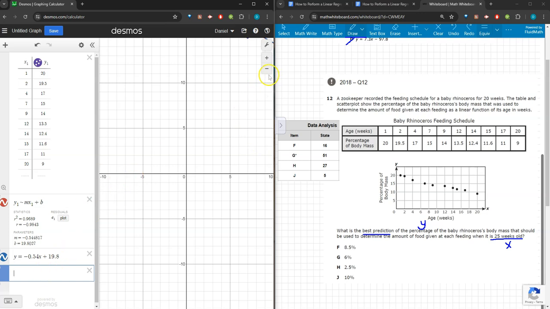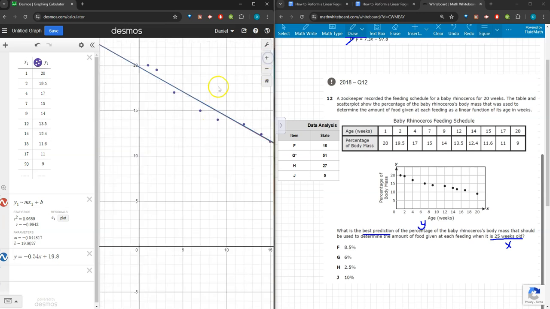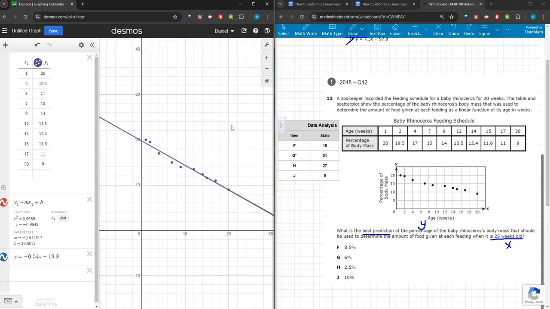Alright, now I want to also see where those equations are here in my graph. Next up, I have my equation and I want to make a prediction.